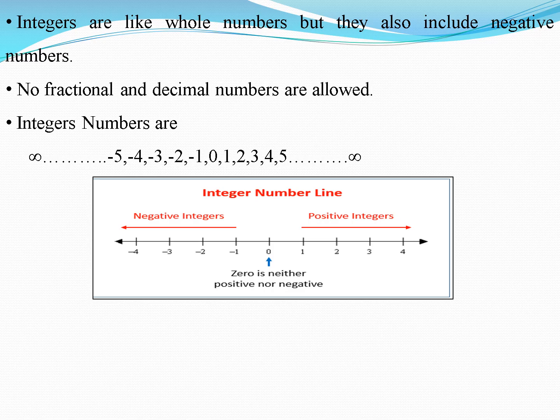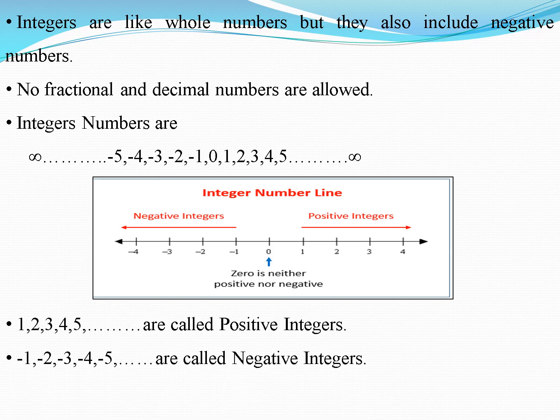Negative means with minus sign. So 1, 2, 3, 4, 5 are called positive numbers, -1, -2, -3, -4 are called negative numbers, and 0 is neither a positive nor a negative integer.